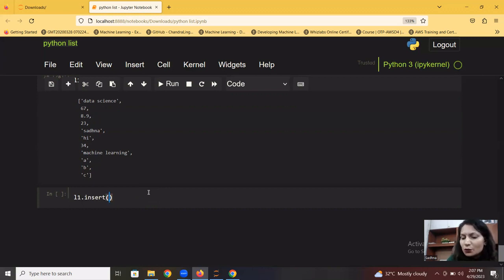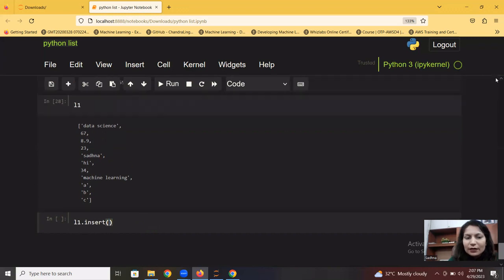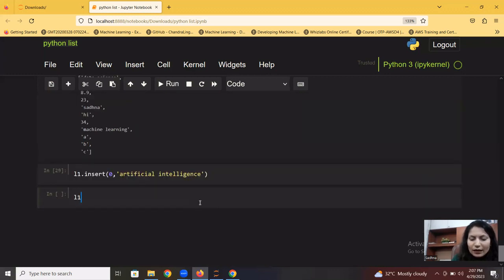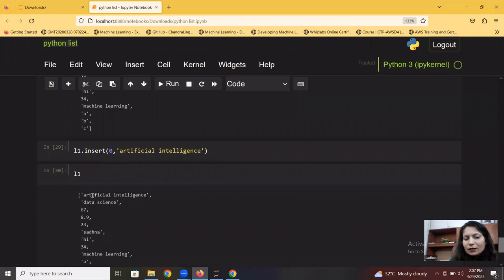In insert, we can pass two arguments: at what position you want to add something, and then the element. Let's say at my 0th index, data science is there, but I again want to add artificial intelligence at the 0th position. So I'll pass the 0 position and add artificial intelligence. Once I run it, I'll call L1, and I'll see this is added at the 0th position.